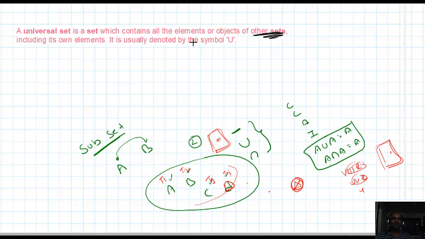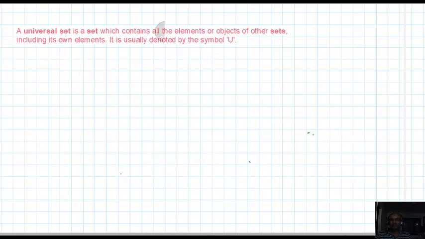It is usually denoted by capital U. From now onwards, the universal set is denoted by U. Some books use the Greek letter mu, or another Greek letter xi. These are all representations for the universal set, but generally U is used for representing the universal set.